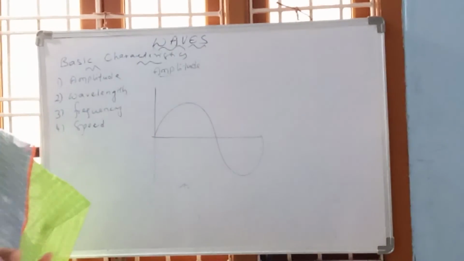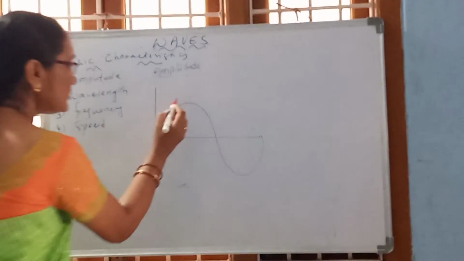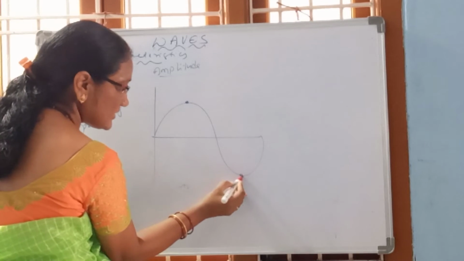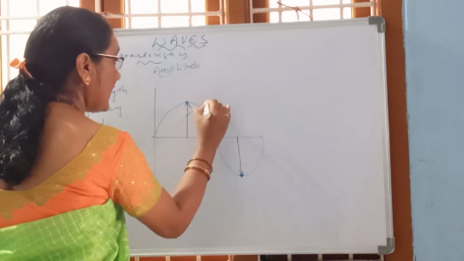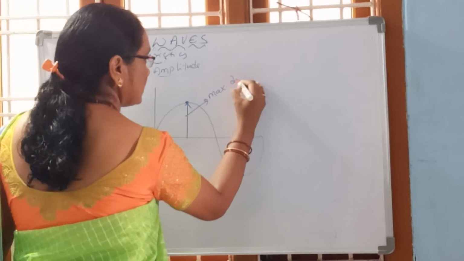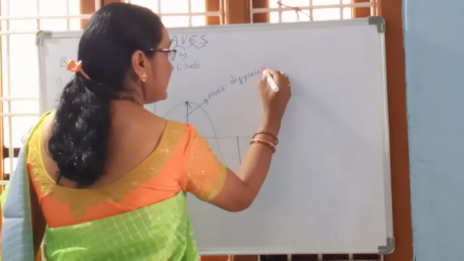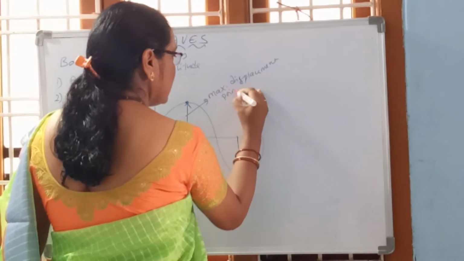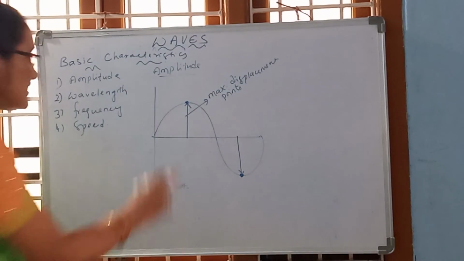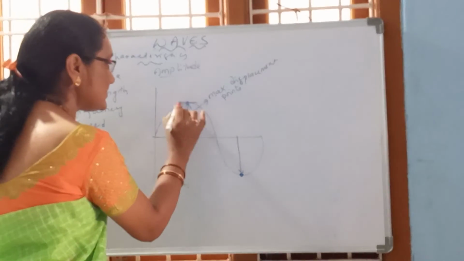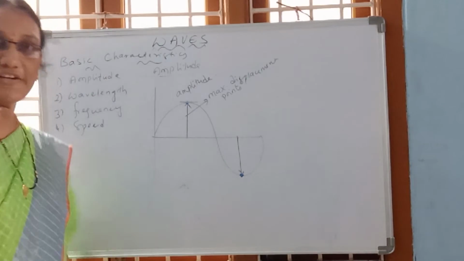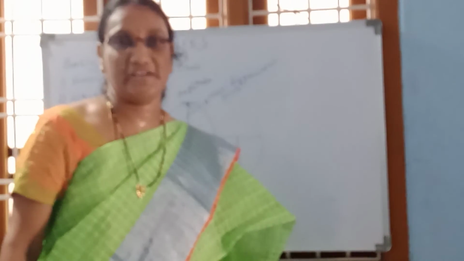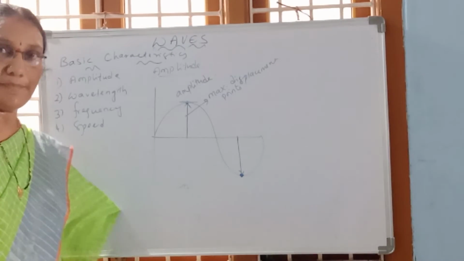Now this is the wave. Right? Now these points we call as maximum displacement points. Now these maximum displacement points we call as amplitude. So what is amplitude? Maximum displacement points. That we call as amplitude.